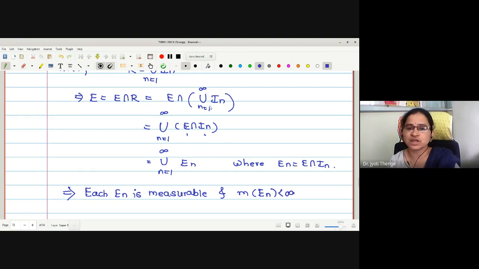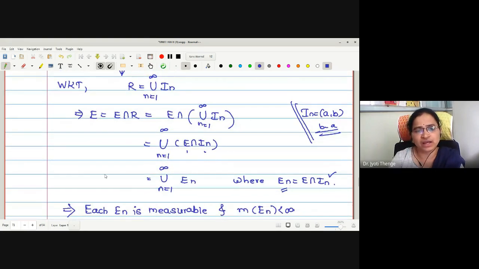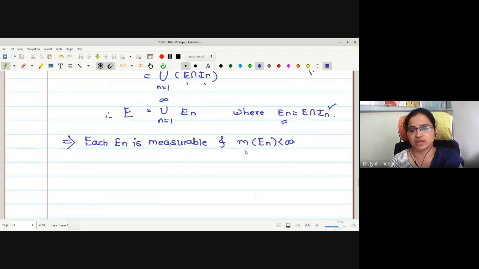Because here we were taking the intersection with finite open intervals. I_n is of the type (a, b), no? Its measure is b minus a, some finite value. Therefore, E_n, an intersection with a measurable set of finite measure, also has finite measure. Correct now? Therefore, we have expressed E as a countable union of measurable sets with finite measure.